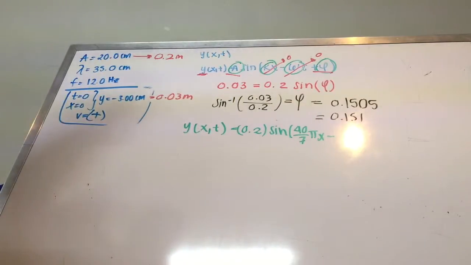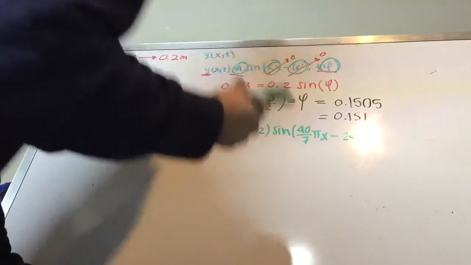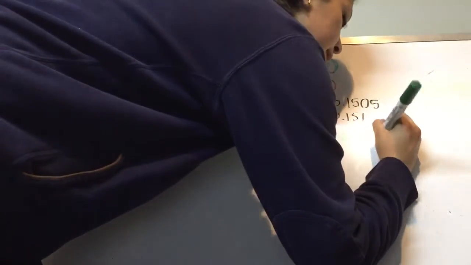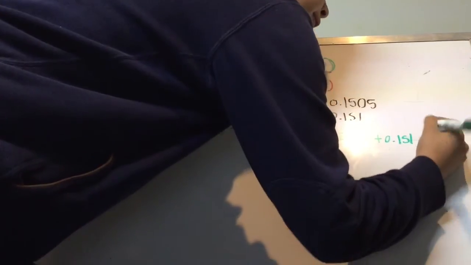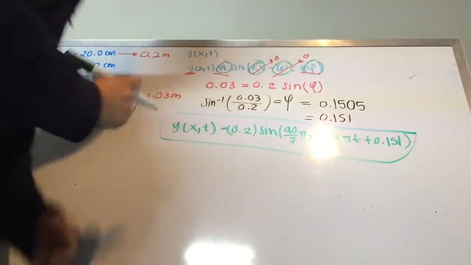We got it in the last part of the problem, that it was 24 pi times the time plus 0.151. And this will be the solution for the last part of our problem.